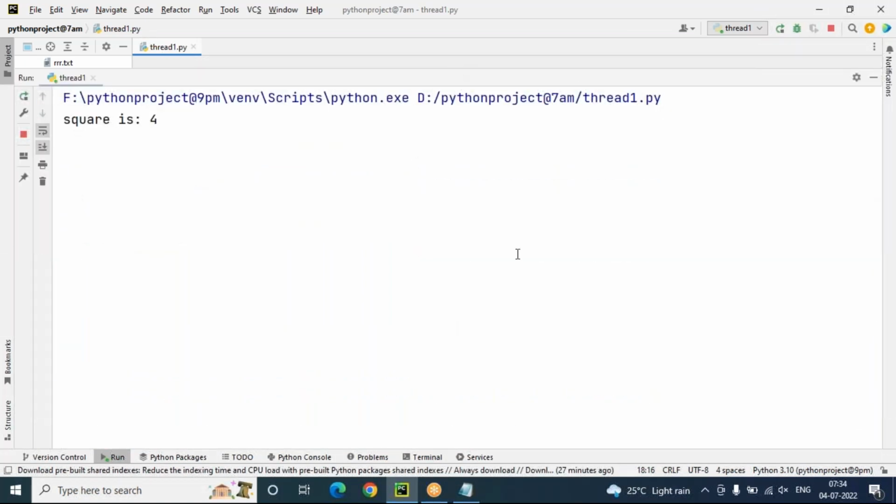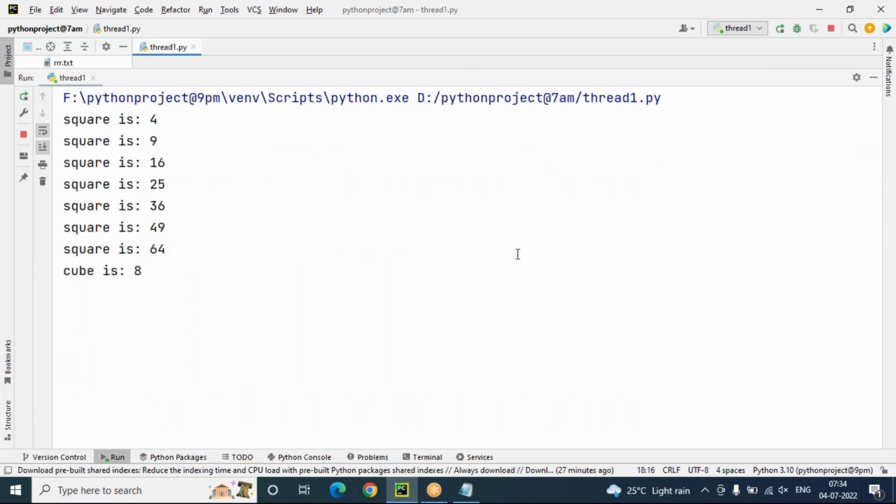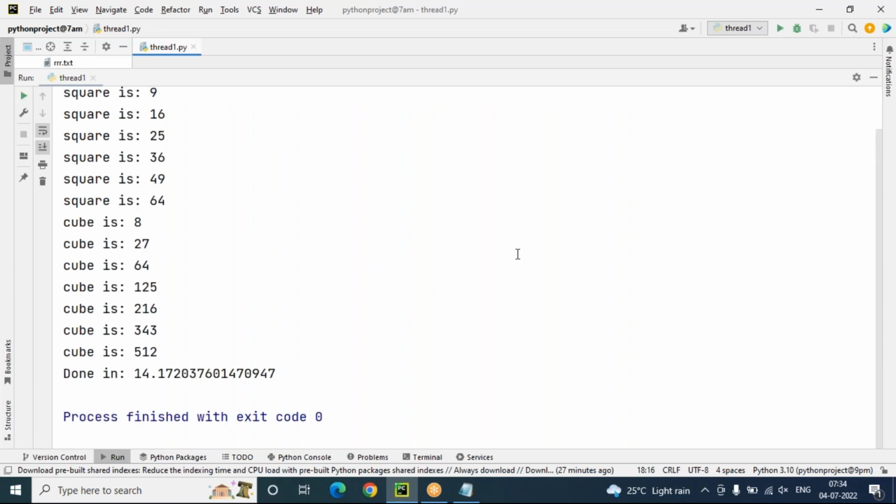You can see here that one by one task is going to happen. The square function is called first, then the cube function. Just observe, one by one task is going. Done in 14.17. Okay, how much time is it taking, sir? It is taking 14.17 seconds.